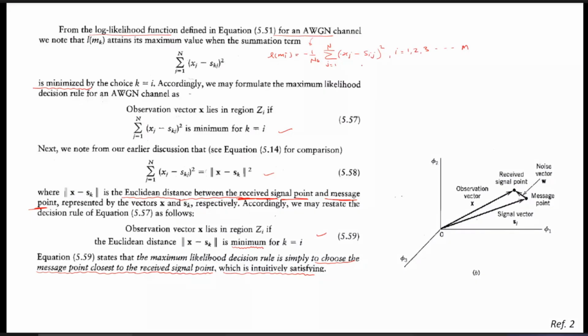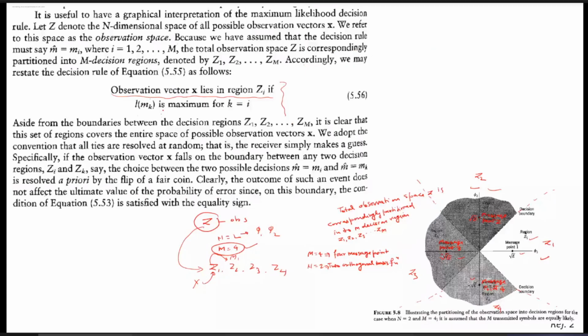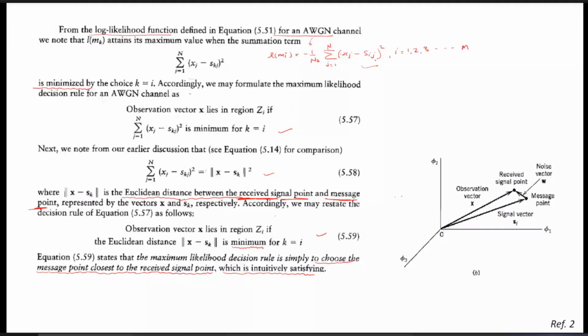It means that since we want to maximize this L(mk), especially for the AWGN channel, if you want to maximize this, then because of the negative sign, we can minimize the factor. This 1 by N naught is simply a constant, so we can minimize the summation j equals 1 to N, because once this is minimum, this L(mk) will be maximum because of the minus sign.